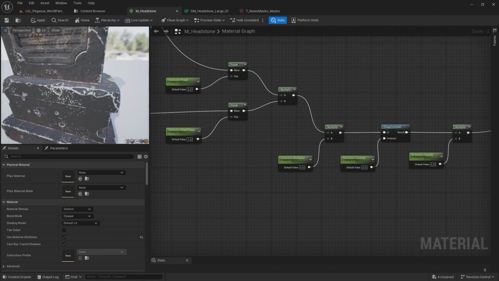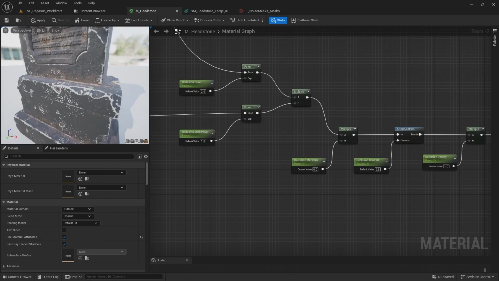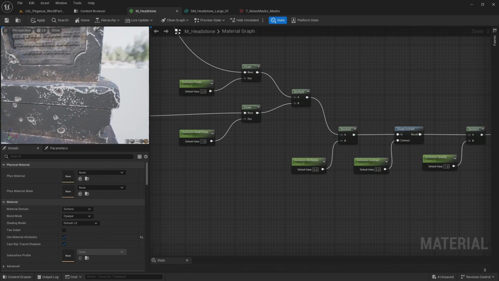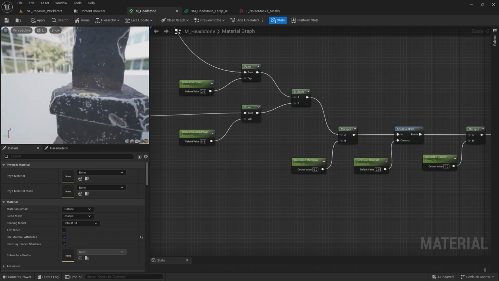This occlusion looks a little subtle, so I'm going to increase the opacity to 1. There we go, we can see this here along the edges. Let's reduce the mask power to 0.5. And that's adding less breakup to the occlusion mask.